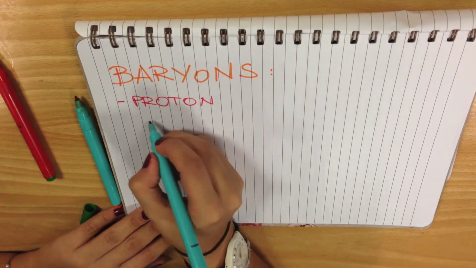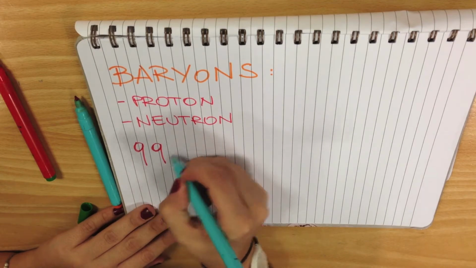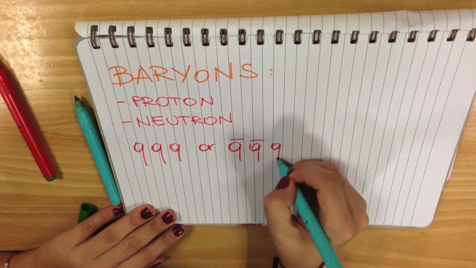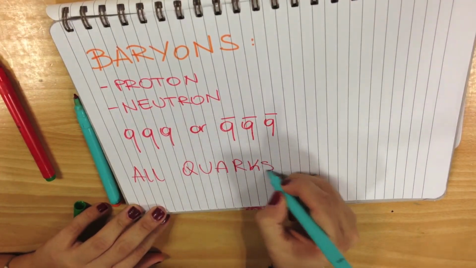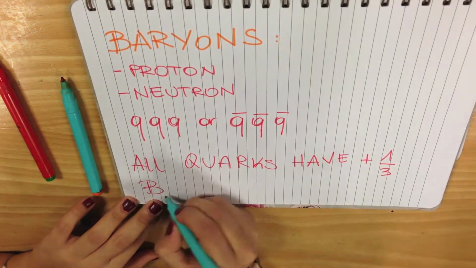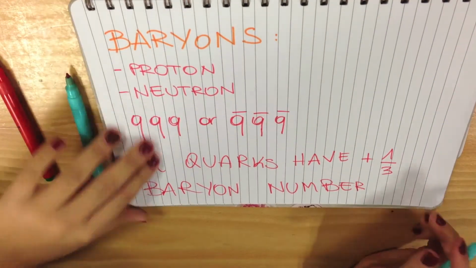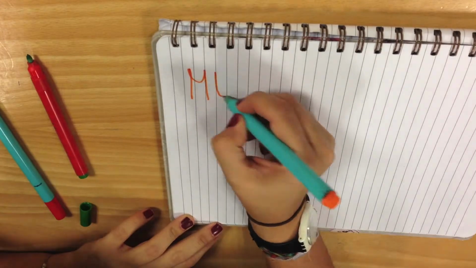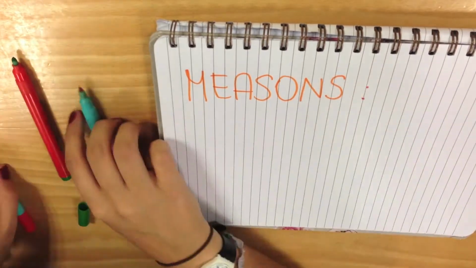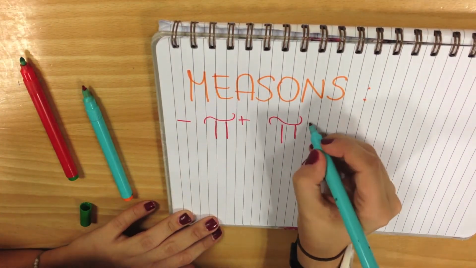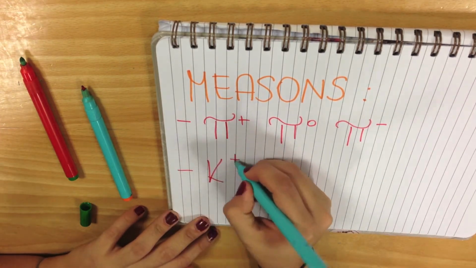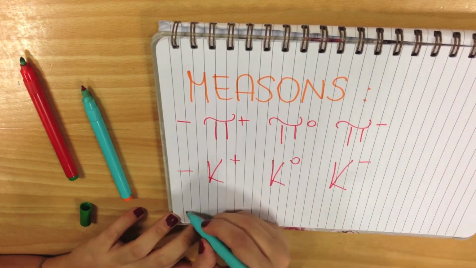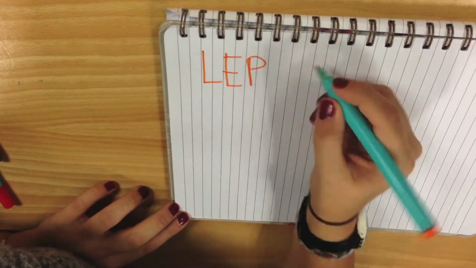Baryons can be protons and neutrons, and their structure is three quarks or three antiquarks. All quarks have plus 1/3 baryon number. Mesons can be divided into pions and kaons. Their structure is a quark and an antiquark. All antiquarks have minus 1/3 baryon number.